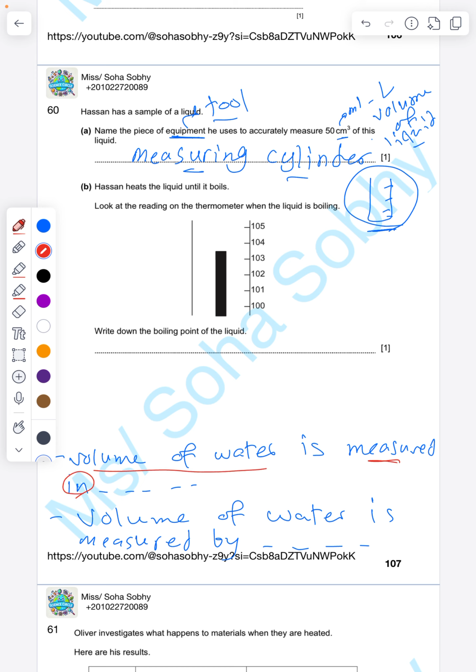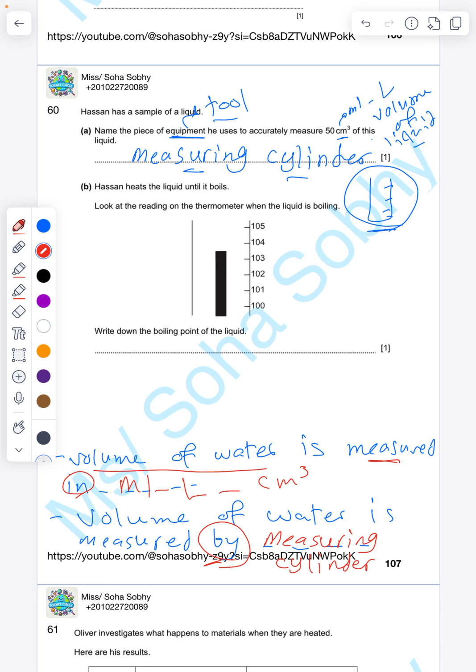We said the volume of water is measured in milliliter, liter or centimeter cube. Volume of water is measured by, after "by" I'm going to write the equipment. What is the name of the equipment that I'm going to use to measure the volume of water or any liquid? Measuring cylinder. Excellent. So the volume of water is measured by equipment called a measuring cylinder, and the unit is milliliter or centimeter cube.